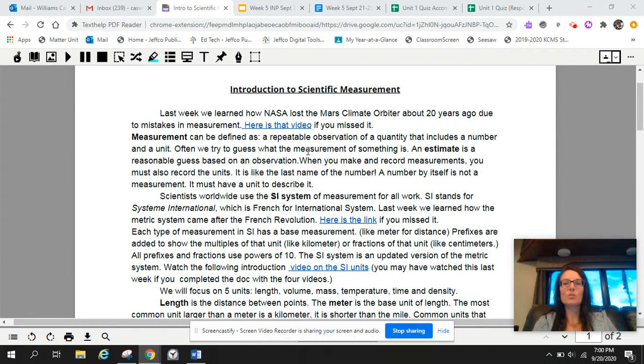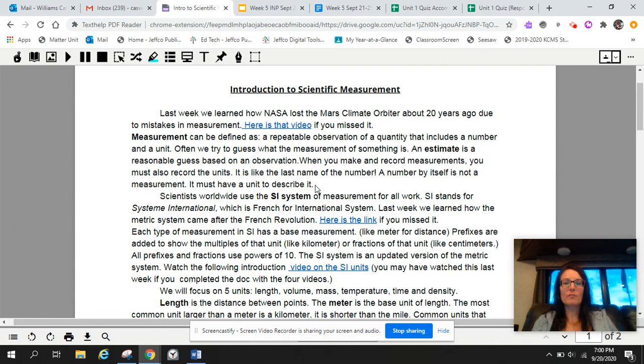Often, we try to guess what the measurement of something is. An estimate is a reasonable guess based on an observation. When you make and record measurements, you must also record the units. It is like the last name of the number. A number by itself is not a measurement. It must have a unit to describe it.